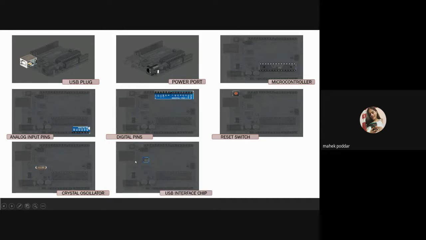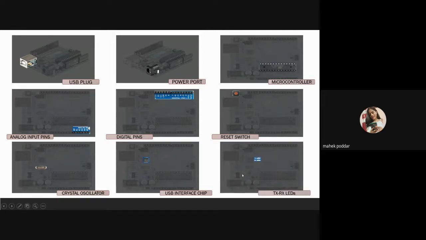The eighth one is the USB interface chip. Think of this as the interpreter of the Arduino board. It is a signal translator. It converts the signals at the USB level to a level that the Arduino Uno board can understand. And the last one, the ninth one, is the TX-RX LEDs. TX-RX stands for the transmitting and receiving pins of the Arduino, and it is used for serial communication. The TX and RX LEDs are connected to pins number 0 and 1. Thus, whenever the Arduino sends or receives data over the serial pins, the LEDs connected to the TX and RX pins will blink respectively.